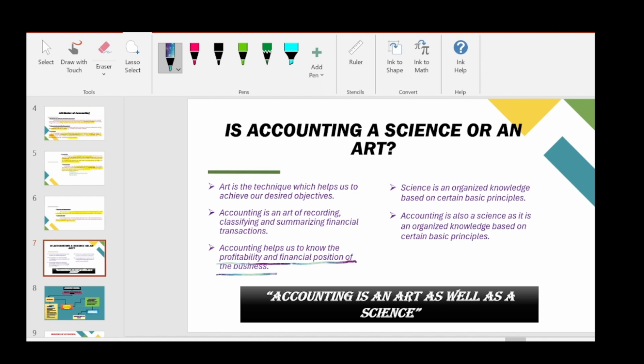See, for example, we have many companies around us. What happens if there is a company A? Imagine there are no basic principles, no assumptions. What happens at that time? Company A will prepare its financial statements in its own manner. It will have its own assumptions, follow its own principles, and its own method of accounting. And there is company B, which will also have its own assumptions and its own method of accounting. So when they both release the financial statements, we cannot make a comparison between them,